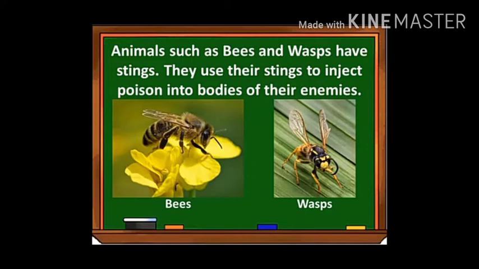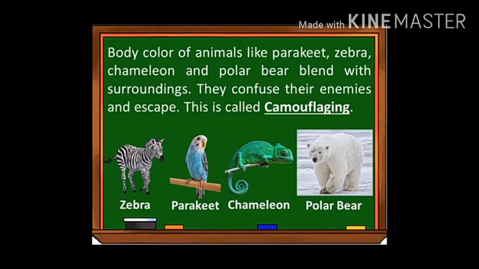The adaptation made in bees and wasps is that they use their stings to protect themselves from enemies. They use their stings to inject poison into the bodies of their enemies. These are very small animals, and their enemy might be larger or bigger than them, but how they protect themselves is they just use their stings, which help them to inject the poison.